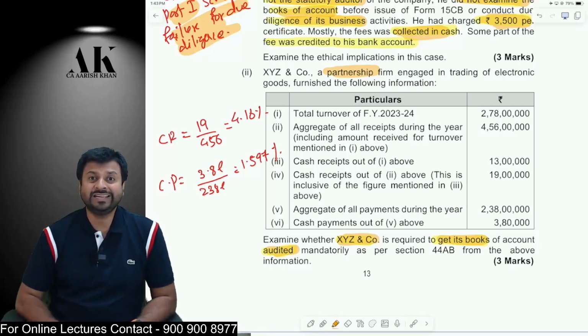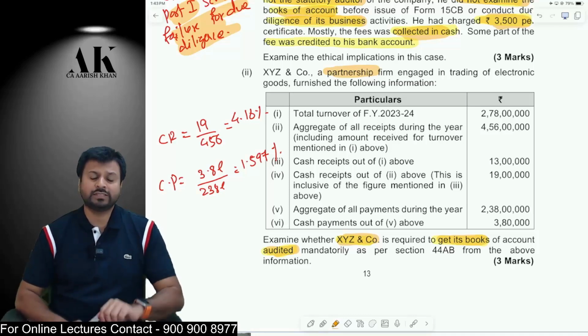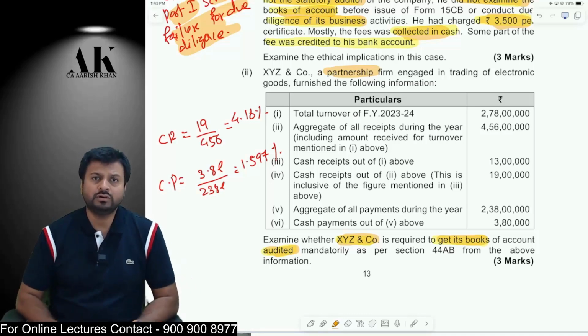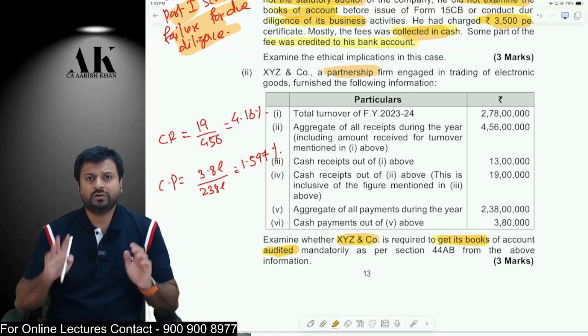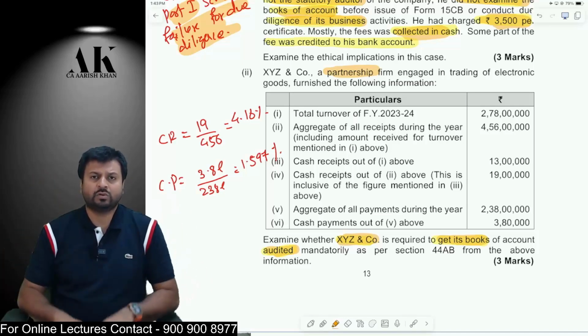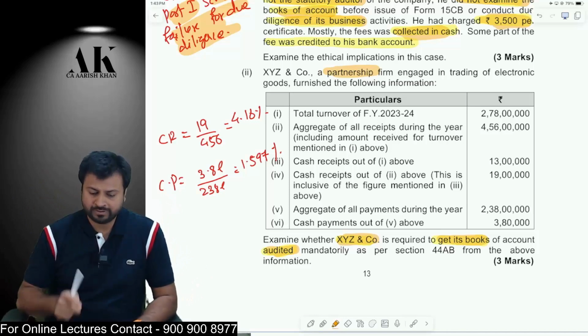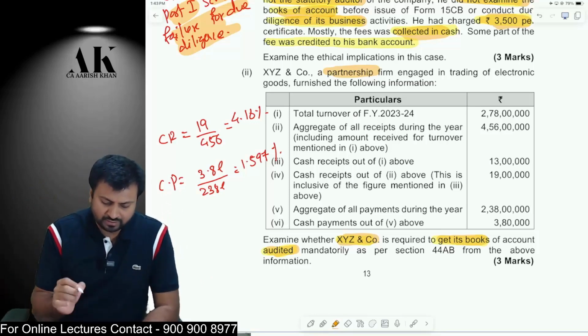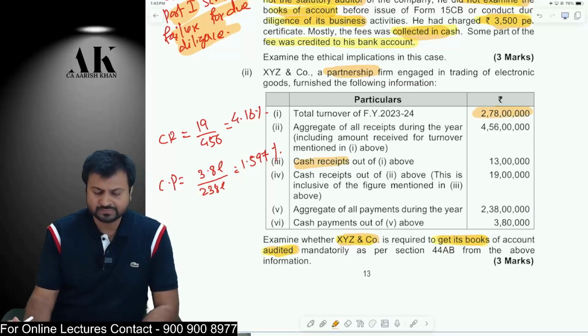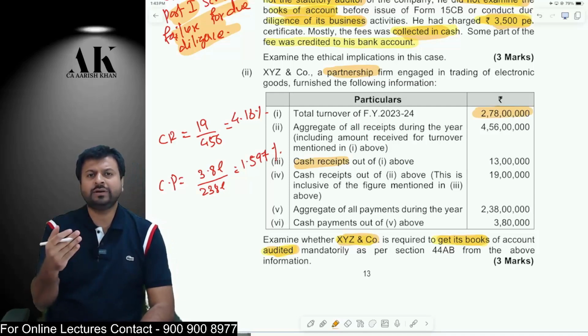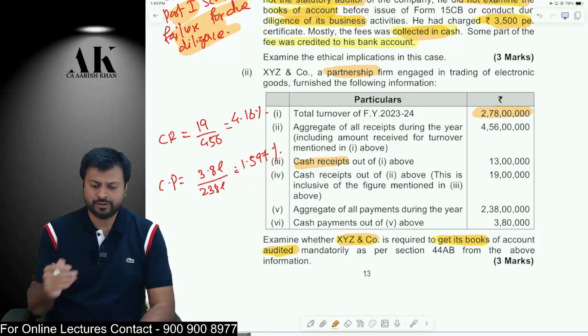When the cash receipt is up to 5% of total receipts and your cash payment is also up to 5% of total payments, then only you are liable for that 10 crore limit. Otherwise, you are not liable for that 10 crore limit. Let's see the cash receipt of this particular firm. The turnover is 2 crore 78 lakhs. So if the 1 crore limit is applicable, then this firm is liable for audit. But let's see whether the cash receipt and cash payment are up to 5% or not.